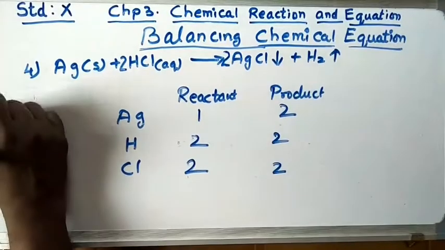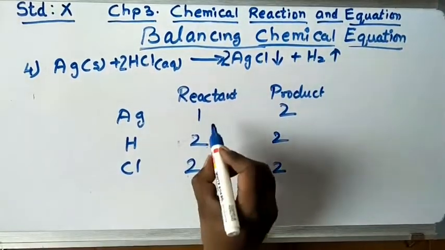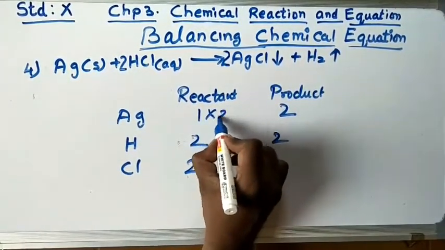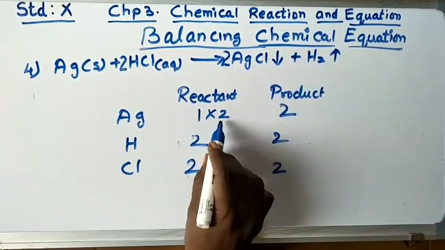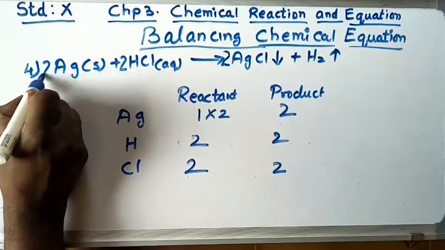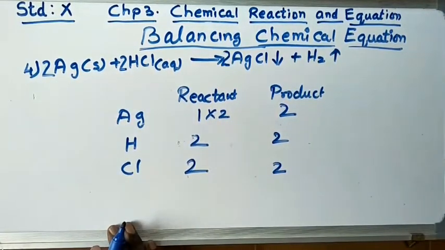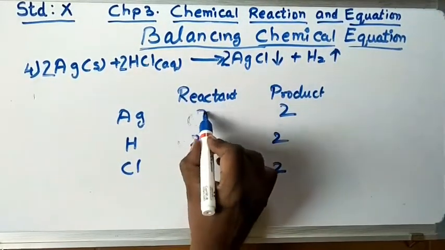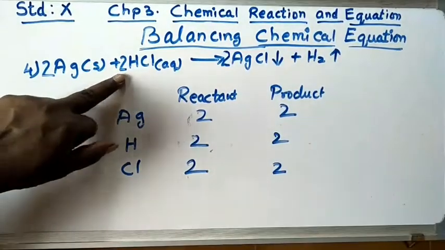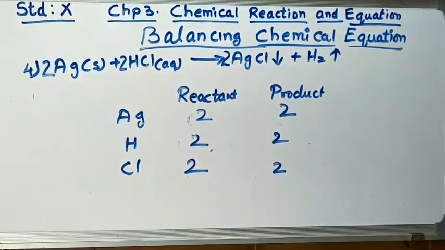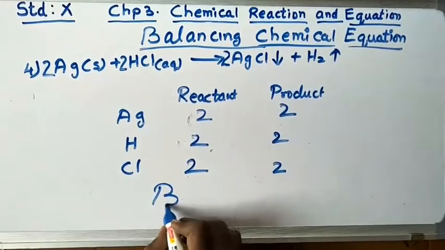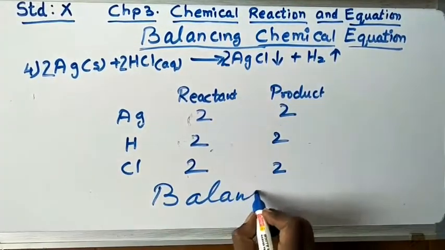So our step number 5. In step number 5, Ag I multiply by 2 so that this can be balanced. If I multiply by 2 here, what do I have to do? I have to do the changes here. Now let's check it out. 2Ag, 2H, 2Cl. 2, 2, 2, 2. That means now it is balanced.